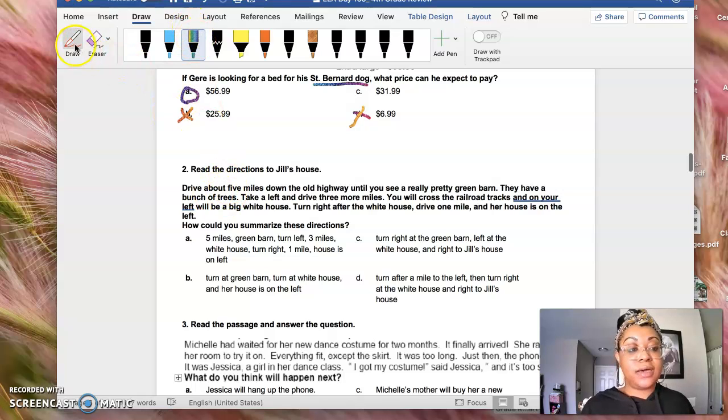How could you summarize these directions? So summarize basically means a summary. So if you were giving someone directions, how would you summarize this for them? If they said, how to get to your house, what would you say?